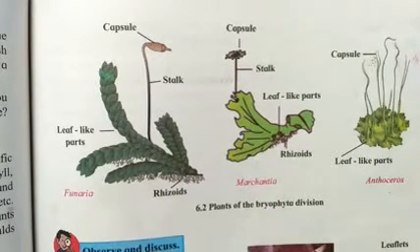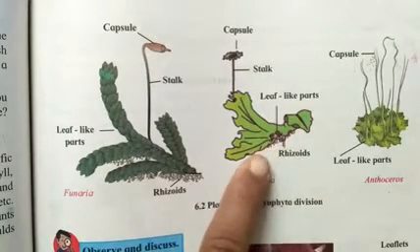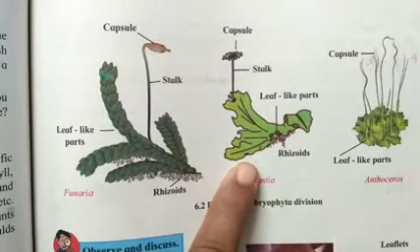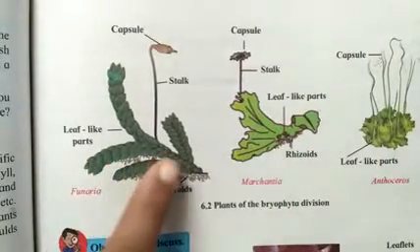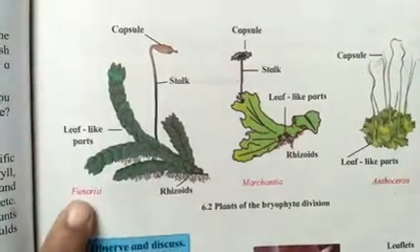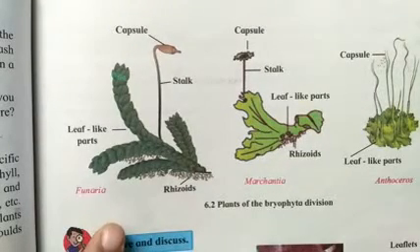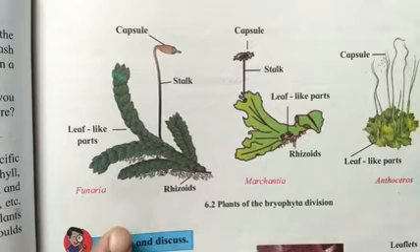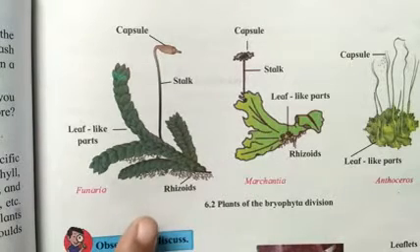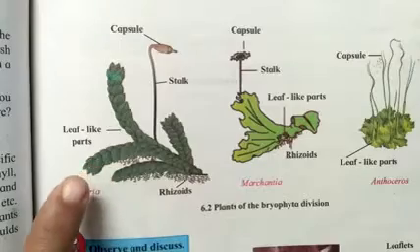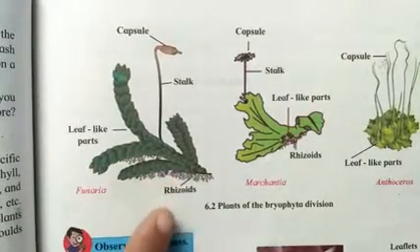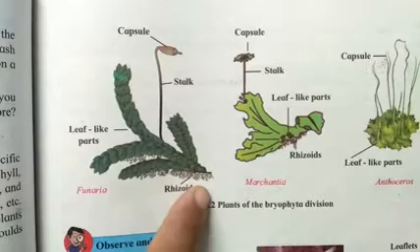The plant body is flat, as in the case of Marchantia, where it is flat and ribbon-like, and leafy and long in Funaria. It has leaf-like structures. It is long and erect in Funaria. In Bryophytes, the plant body is not thallus-like, but it does not have true roots, stems and leaves. They have stem-like parts, leaf-like parts and root-like rhizoids.